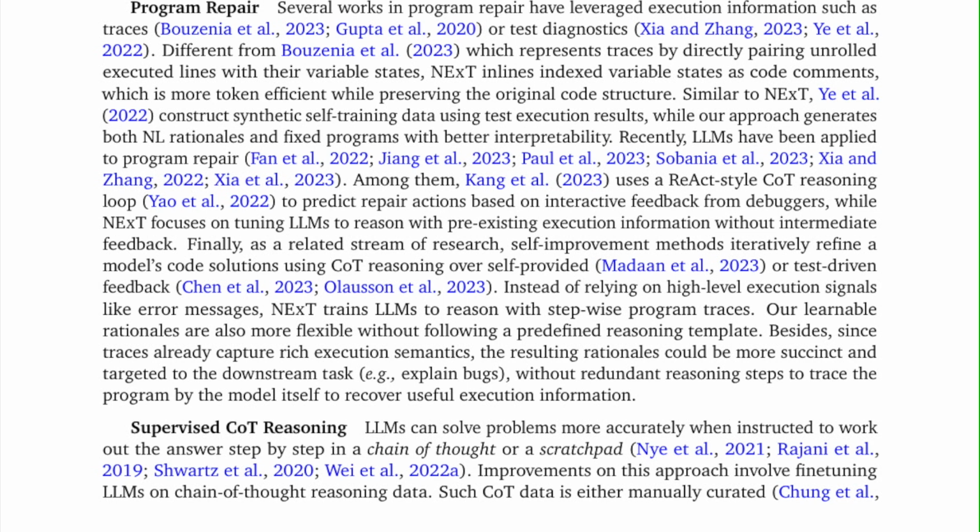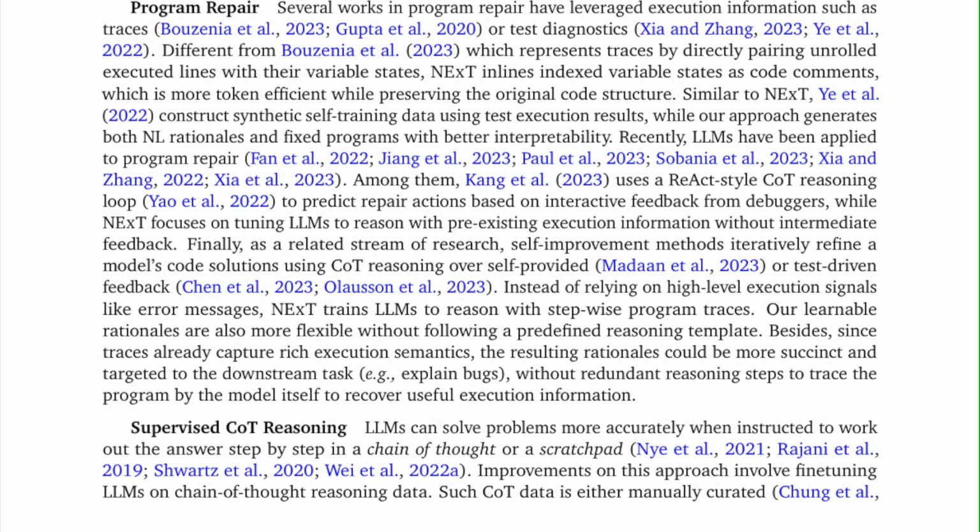Similar to NExT, another work constructs synthetic self-training data using test execution results, while our approach generates both natural language rationales and fixed programs with better interpretability. Recently, large language models have been applied to program repair. Among them, another study uses a ReAct-style chain-of-thought reasoning loop to predict repair actions based on interactive feedback from debuggers, while NExT focuses on tuning large language models to reason with pre-existing execution information without intermediate feedback.